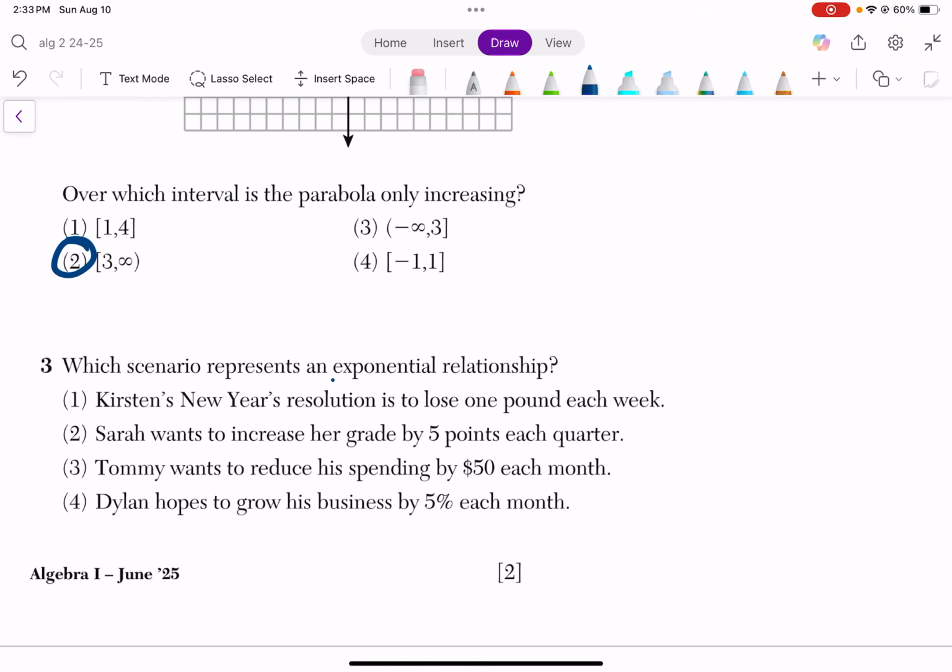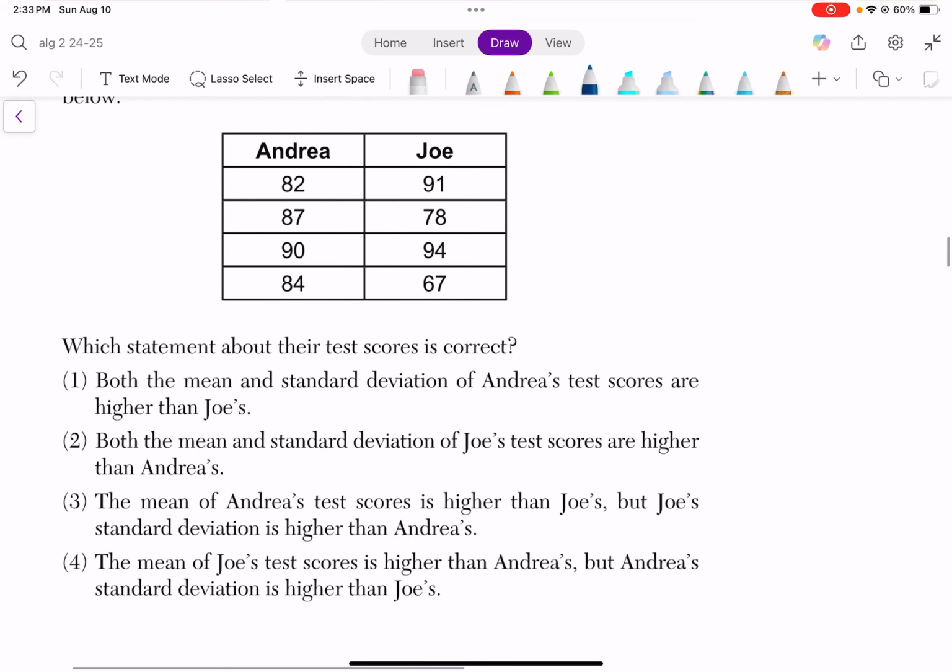Which scenario represents an exponential relationship? That means you're looking for either percentages or double, triple, something like that. So Kristen's New Year's resolution is to lose 1 pound each week. That is linear because you're going down by 1 every week. Sarah wants to increase her grade by 5 points each quarter. Again, that's linear. You're going up by 5 each time. Tommy wants to reduce his spending by $50 each month. That is also linear because it's changing by the same amount every time. And Dylan hopes to grow his business by 5%. Percents and words like double, triple, whatever, it's always exponential.